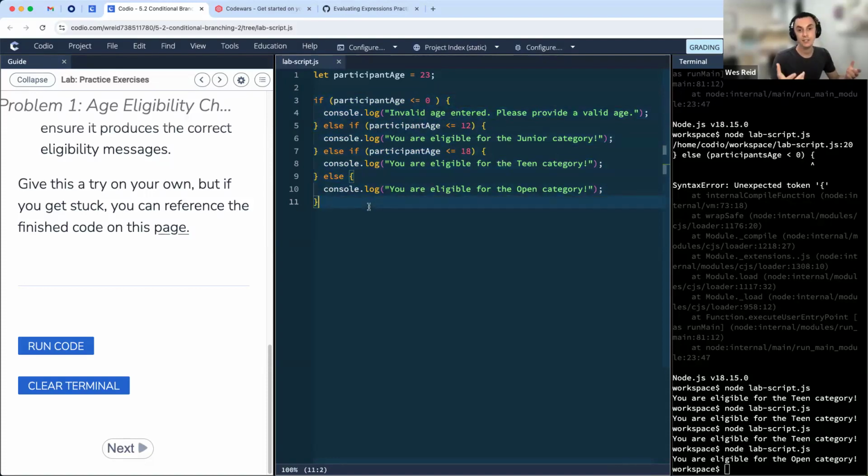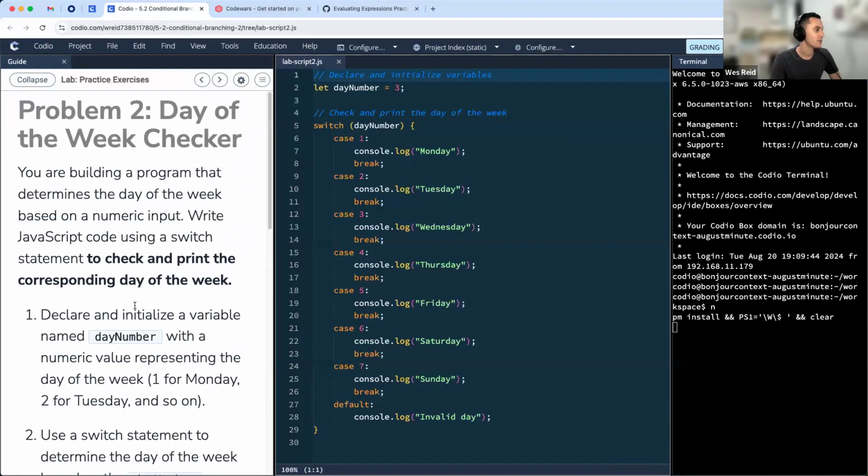When you're working on a team, you want to be writing good code with your teammates because they're going to be the ones who really need to read your code and understand it. And yeah, it's no fun to work with someone who has messy code all over the place. It's much more fun when it feels very clear and clean and easy to digest. All right, so that's our first example here. Let's go over to our next one.